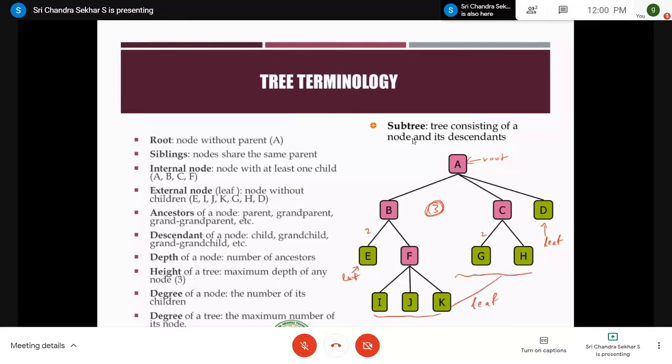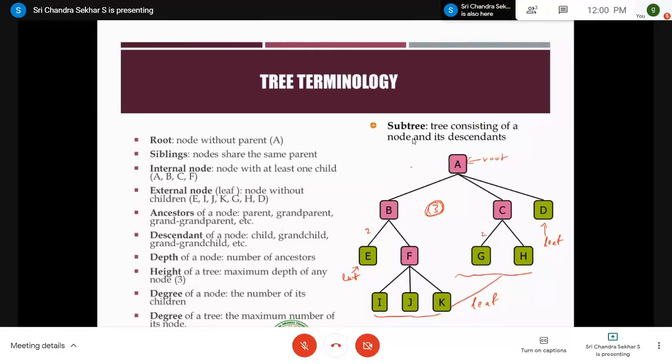And what about the nodes that have children? Is there any name? This terminology is important. Why? Because you may be asked questions on these things. We will discuss how questions will be asked and how we need to answer those things. Everything will be discussed, but right now you concentrate on the terminology, right?